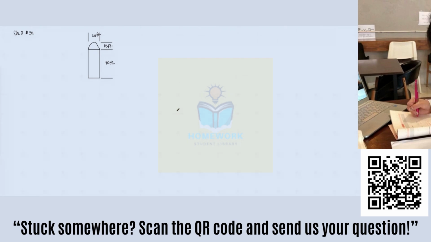For problems regarding the theorem of Pappus and Guldinus, we are given a silo which is 80 feet high and with a dome of radius 10 feet. So we are to determine the volume of this silo.